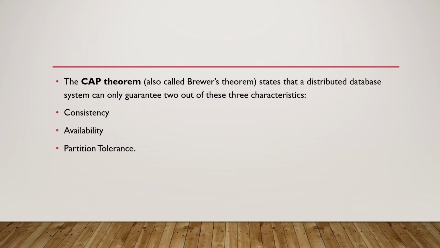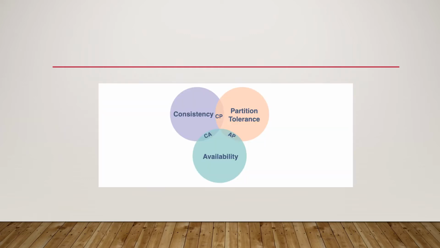The CAP theorem, also called Brewer's theorem, states that a distributed data system can only guarantee two out of these three characteristics: consistency, availability, and partition tolerance.